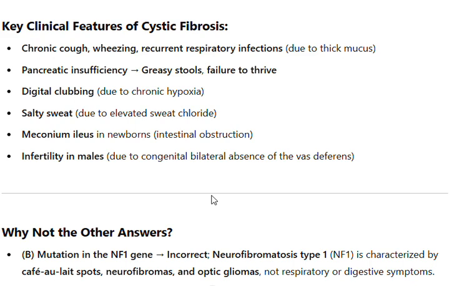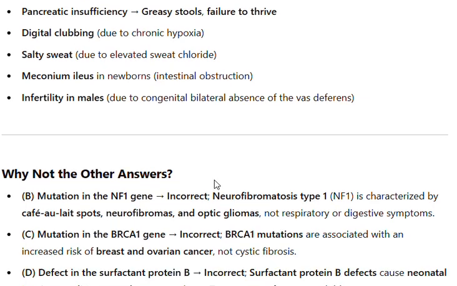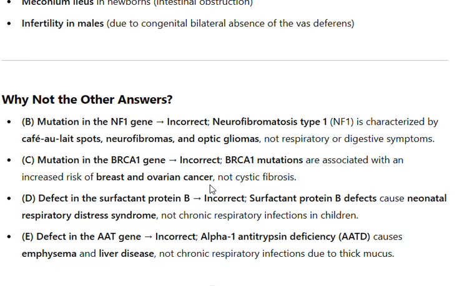Why not the other answers? B. Mutation in the NF1 gene. Incorrect. Neurofibromatosis type 1 is characterized by cafe au lait spots, neurofibromas, and optic gliomas, not respiratory or digestive symptoms. C. Mutation in the BRCA1 gene. Incorrect. BRCA1 mutations are associated with an increased risk of breast and ovarian cancer, not cystic fibrosis.